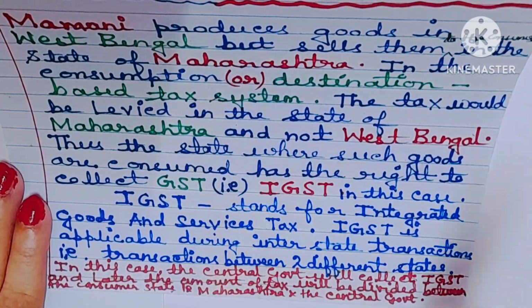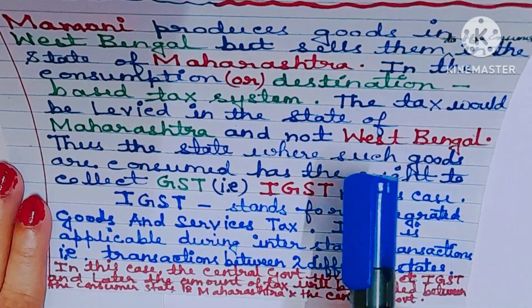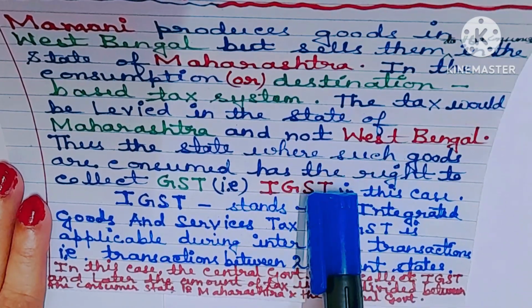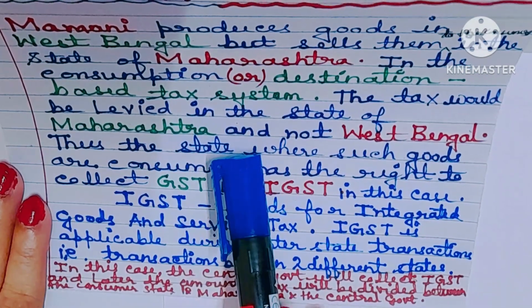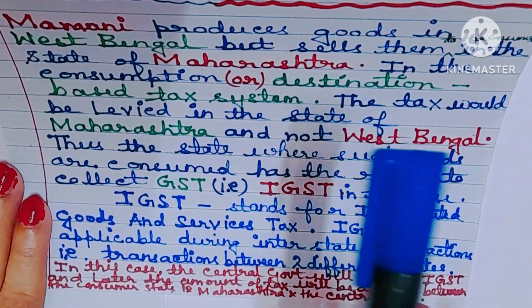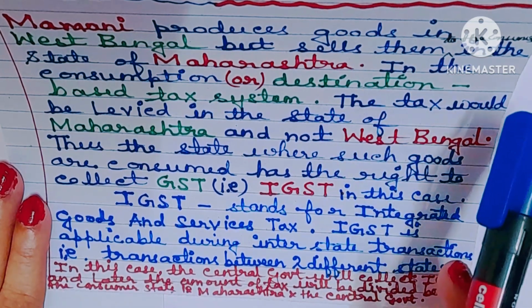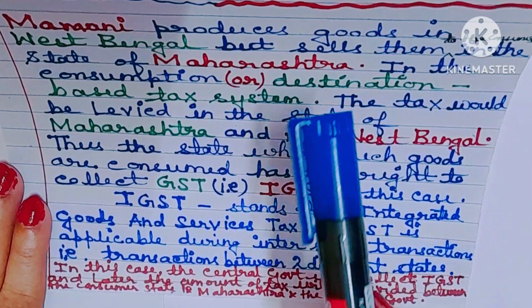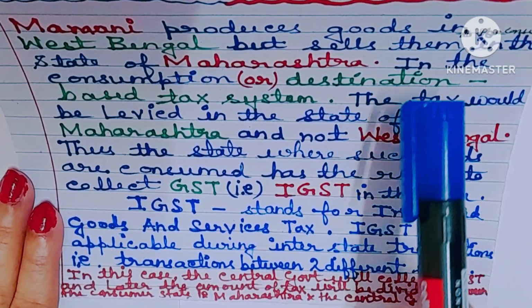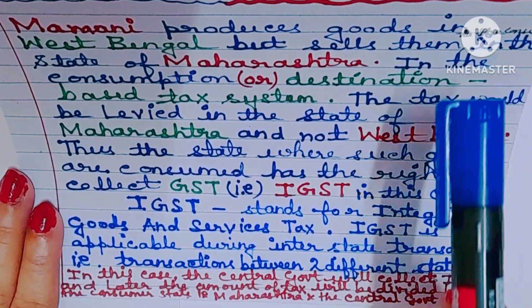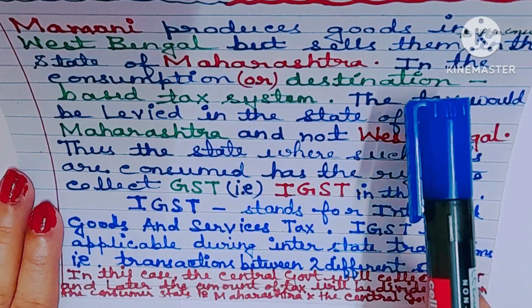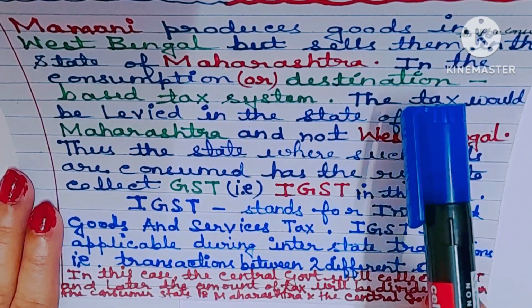Understood? Please note, the tax will be collected by the state of Maharashtra and not West Bengal. Why? Because GST is a destination-based tax or consumption-based tax. According to the rules of GST, the place of consumption will decide the state that will collect the tax.